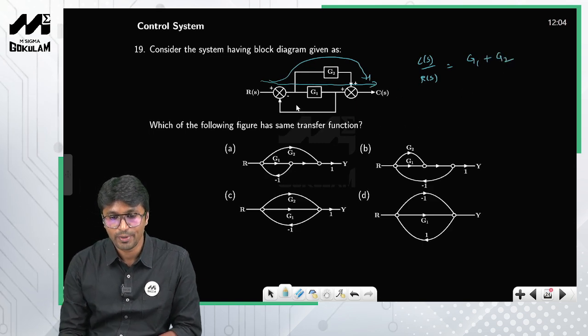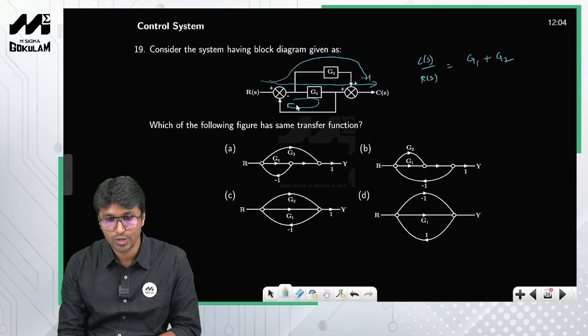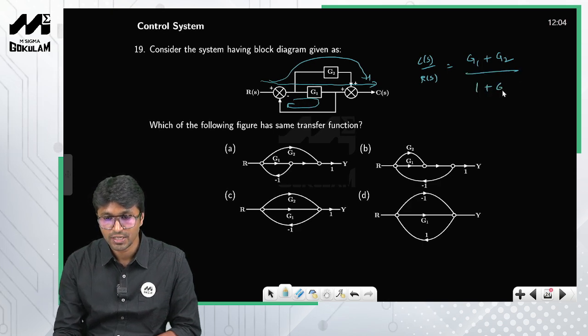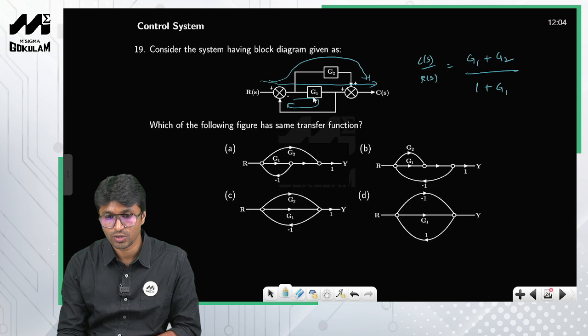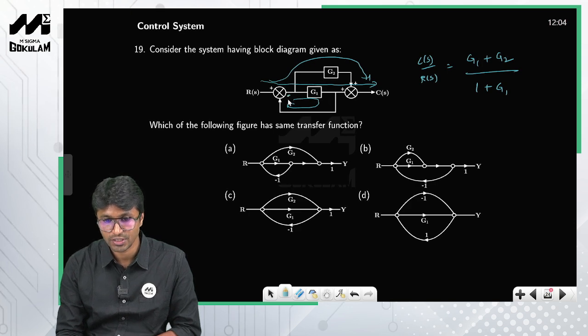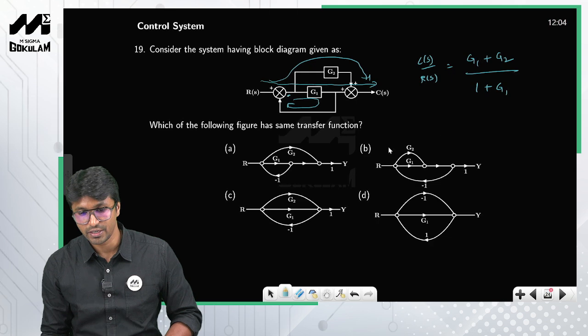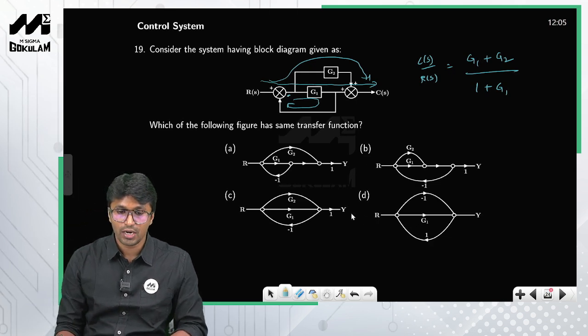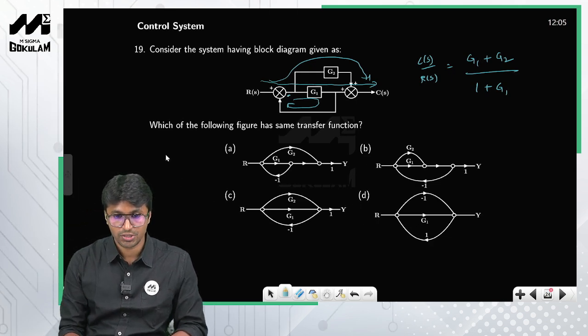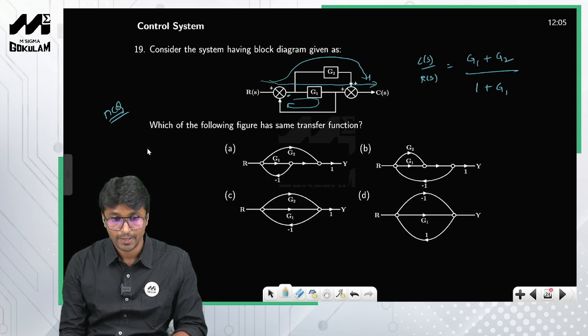Okay, and how many loops do you find here? So this is the only loop that you have, so 1 plus G1, because the feedback is negative, right? So G1 plus G2 by 1 plus G1, right? Now you have to check it for each of these options. So I think this is an MSQ question, sorry, an MCQ question, right? So this is an MCQ question.